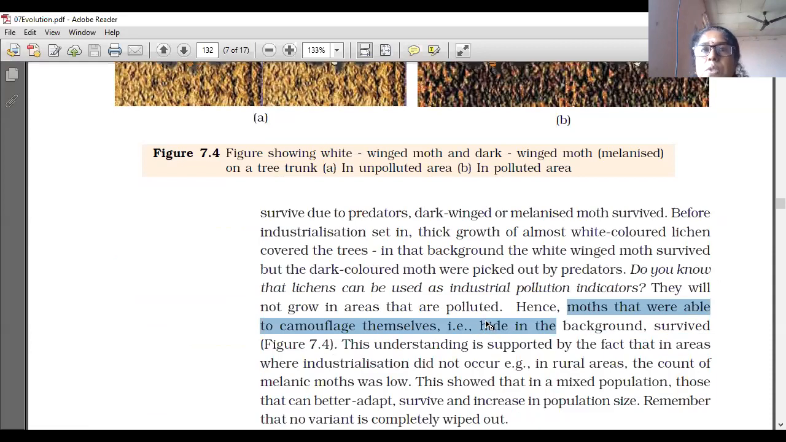So in this atmosphere, see that the moths were able to camouflage themselves. Camouflage means changing color according to the environment. Before industrialization, the environment was white in color, meaning the atmosphere was clear. So only the white-winged moth survived, because if a dark-winged moth is sitting in the white atmosphere, predators can easily identify it and eat it.